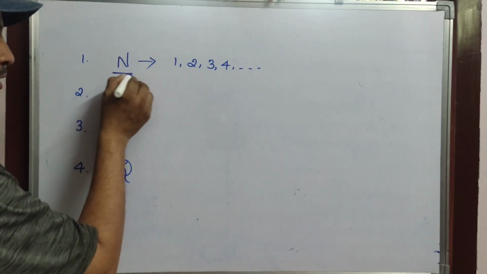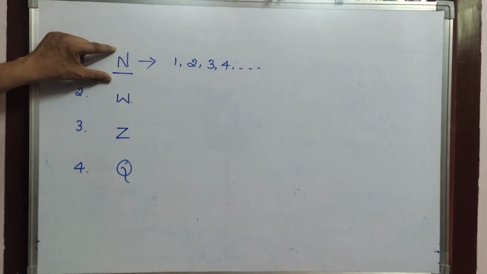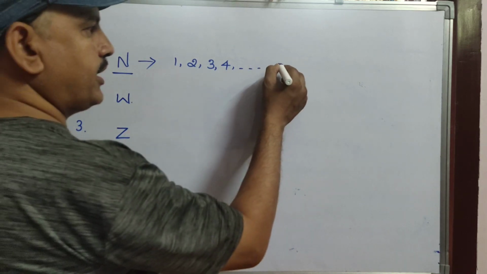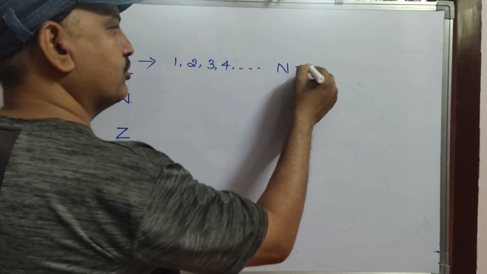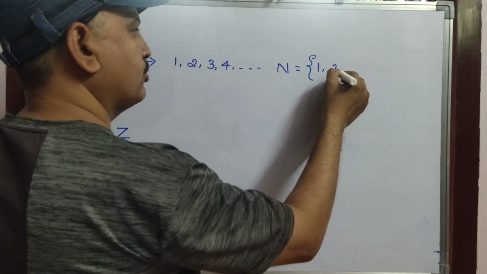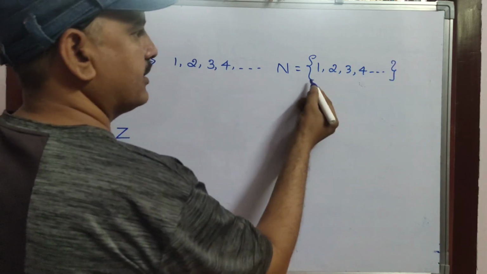It is indicated with the capital letter N. So this can be written as N equals the set of natural numbers, that is 1, 2, 3, 4, and so on. This is a set.